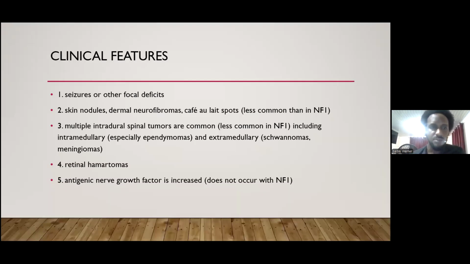In terms of the clinical features, patients tend to present with seizures or other focal deficits. They may have skin nodules or dermal neurofibromas, and café-au-lait spots, which tend to be less common than in neurofibromatosis type 1. Multiple intradural spinal tumors are common, including intramedullary and extramedullary tumors, as is the presence of retinal hamartomas, and the angiogenic nerve growth factor is usually increased, which does not occur in neurofibromatosis type 1.